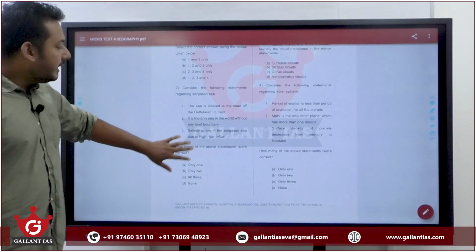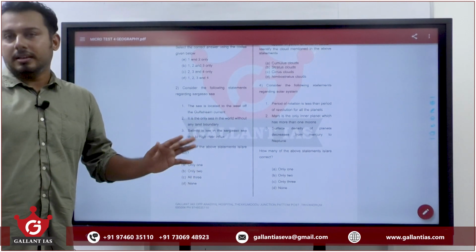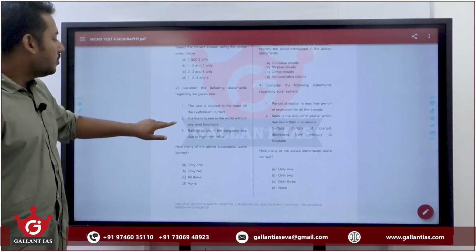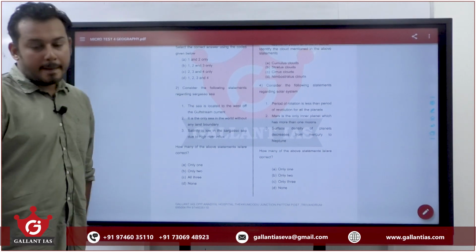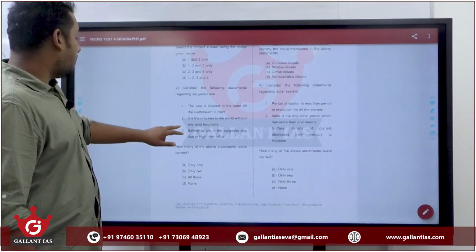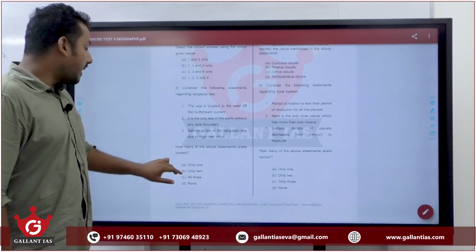The salinity of this sea is high because there is no river influx and it is surrounded by ocean currents. So 1 is right, 2 is right, answer is B. Sorry, 1 is wrong, 2 is right, 3 is also wrong. Answer is A.